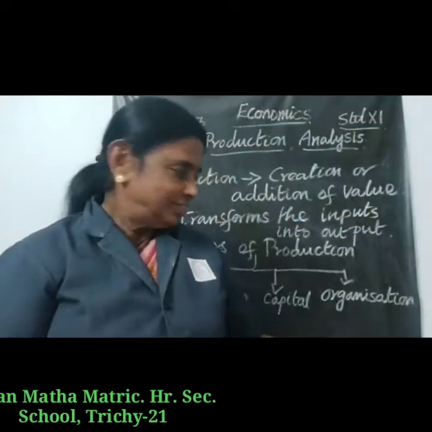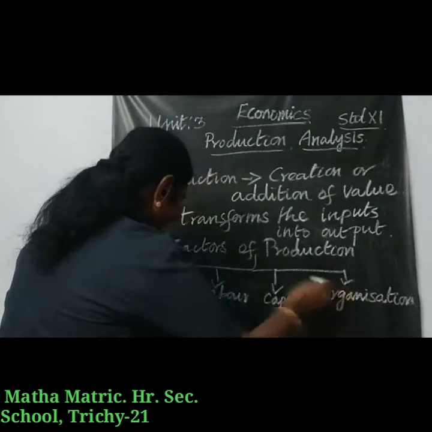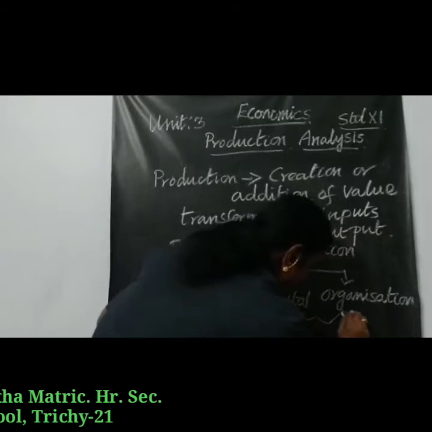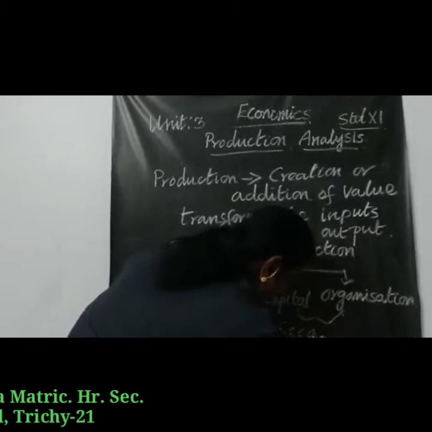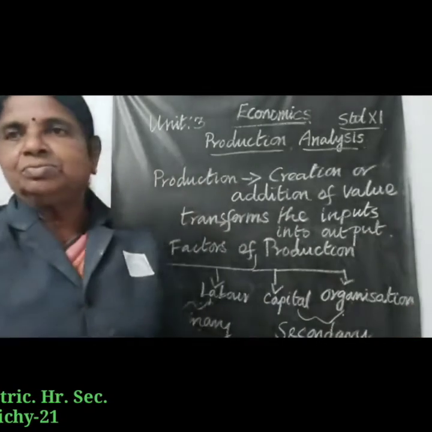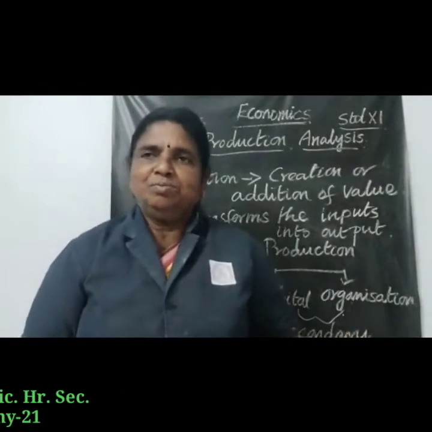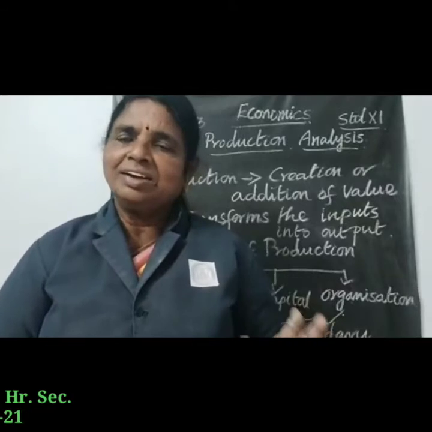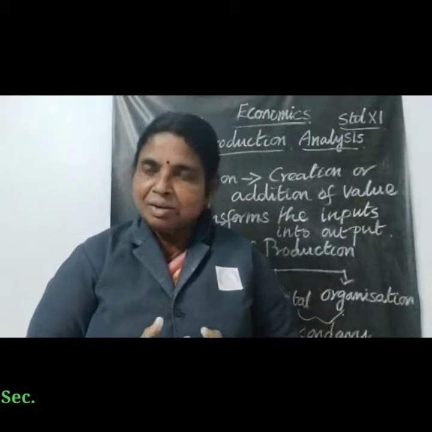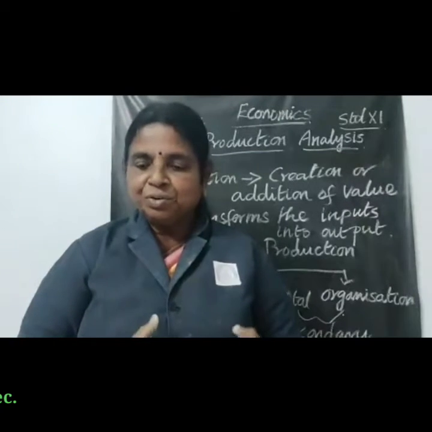These four important factors of production, namely land, labor, capital and organization, depend on each other and coordinate with each other.